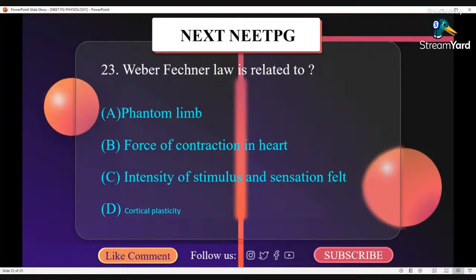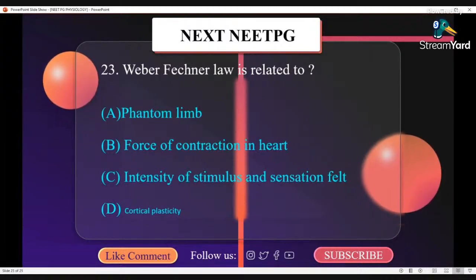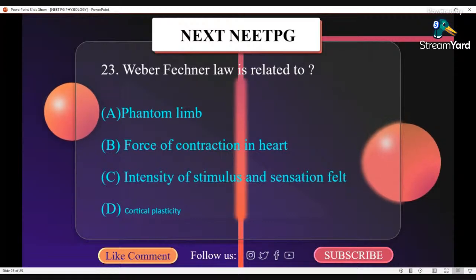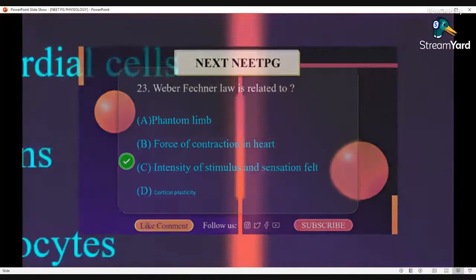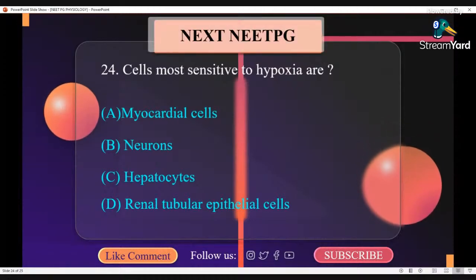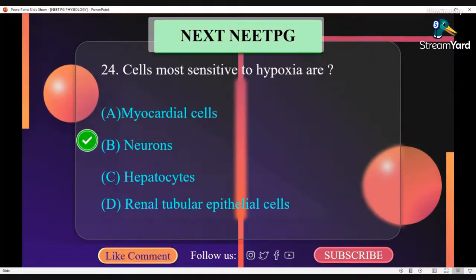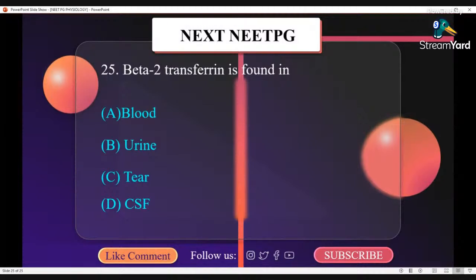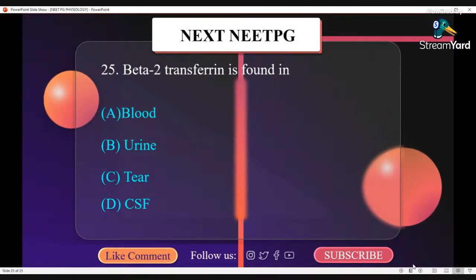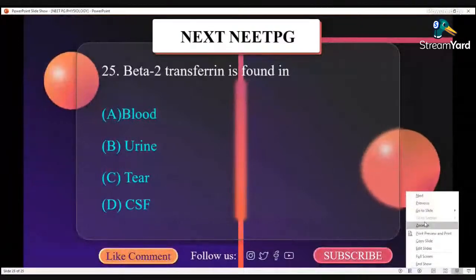Weber-Fechner law is related to C. Intensity of stimulus and sensation felt. Cells most sensitive to hypoxia are neurons. Beta-2 transferrin is found in D. CSF. So let us quickly revise all the MCQs in one go.